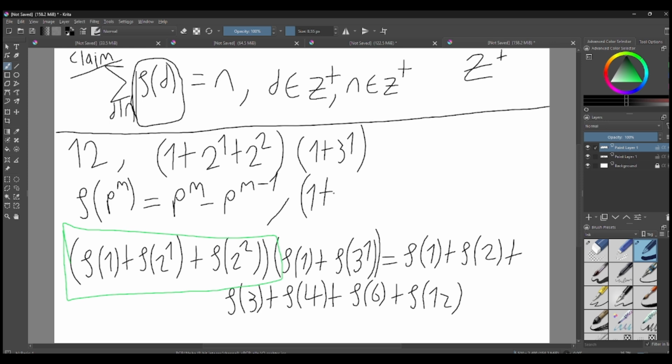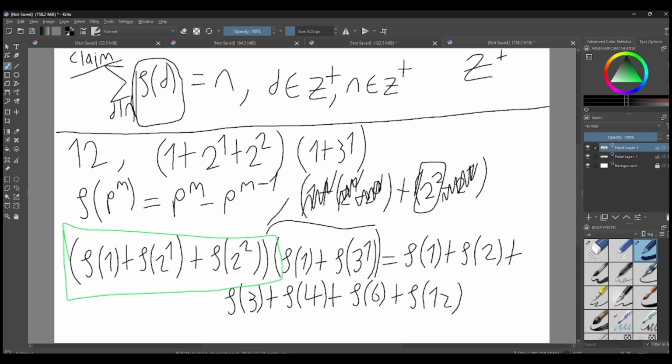Plus 2 to the 1 is going to be 2 to the 1 minus 2 to the 0, plus 2 to the 2 is going to be 2 to the 2 minus 2 to the 1. Realize that this cancels out that, and 2 to the 0 cancels out 1. So eventually we get 2 to the 2. So basically this whole thing is equal to 2 to the 2.